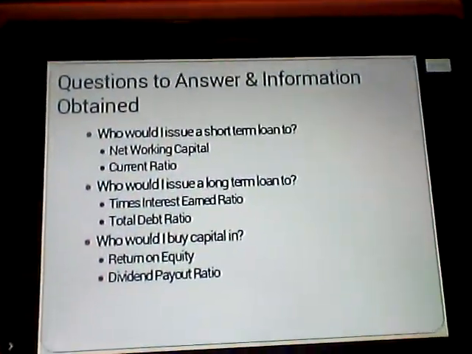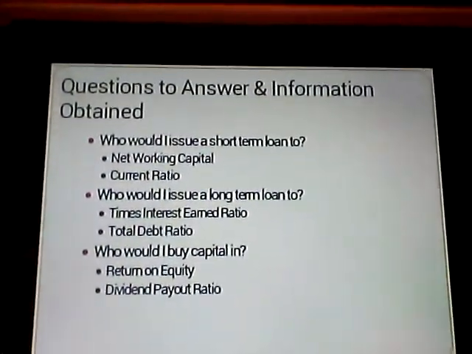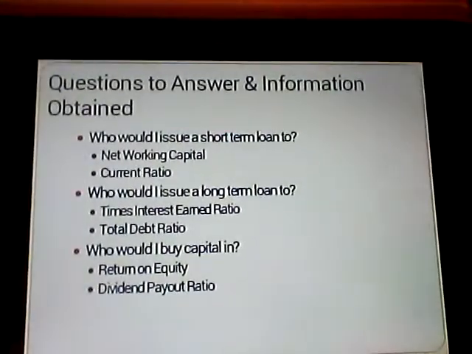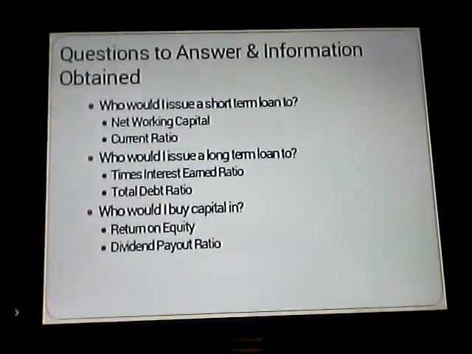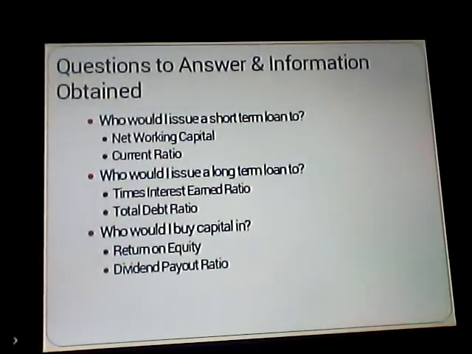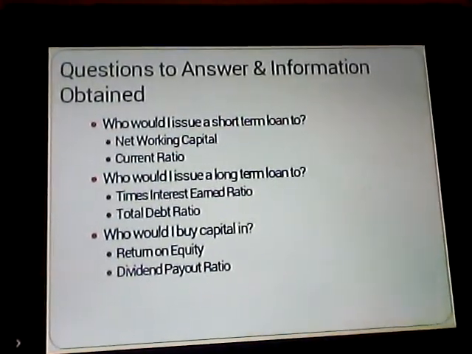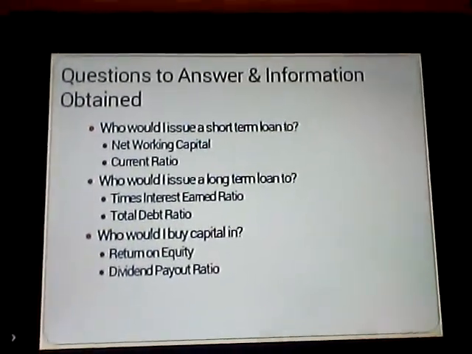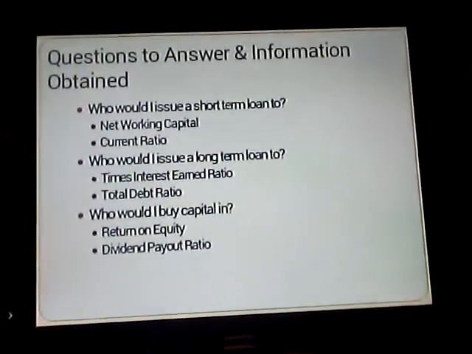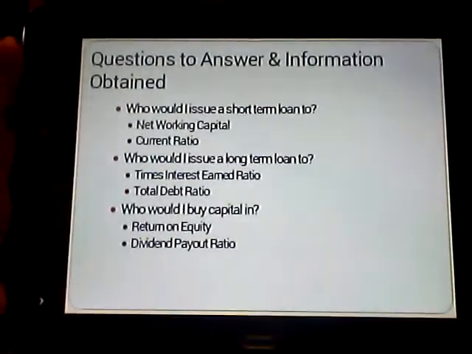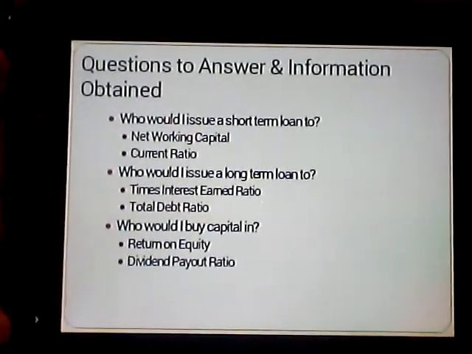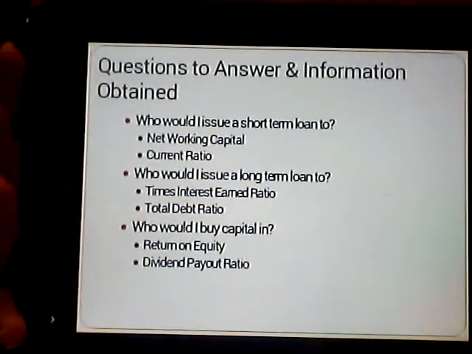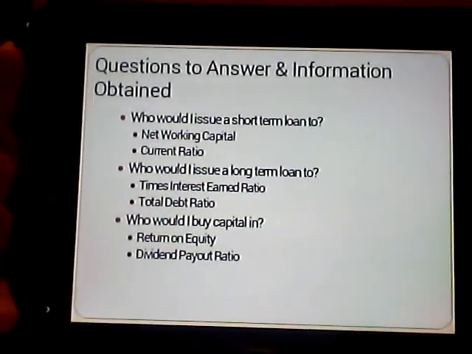So for this project, I had to answer 3 questions and do some research to find out the answers to these questions. The questions that we were proposed were, first, who would I issue a short-term loan to? To answer this question, I decided to research the company's net working capital and their current ratio. The second question I needed to answer is, who would I issue a long-term loan to? To answer this question, I researched the company's times interest earned ratio and their total debt ratio.